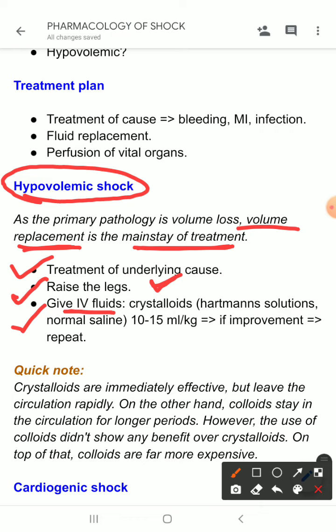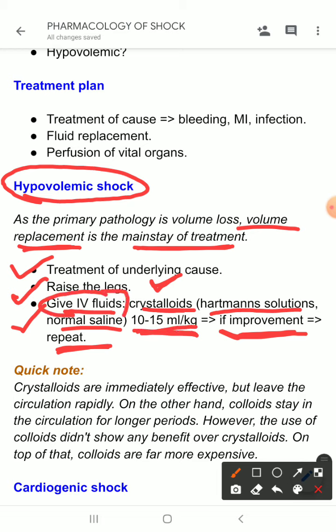What do we give? We give the usually crystalloidal solutions. For example, Hartmann solution, normal saline, etc. 10 to 15 ml per kg. If improvement, then repeat. And if there is no improvement, after giving 2 bolus of this treatment, then refer the patient to the ICU. So the crystalloidal solution is the mainstay of treatment here in hypovolemic shock.